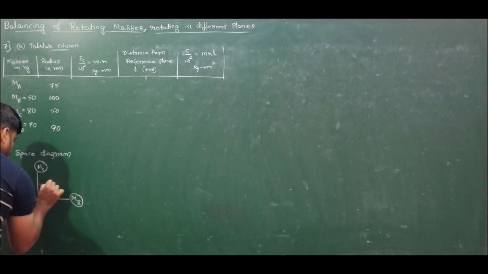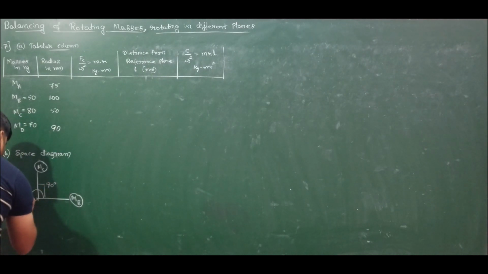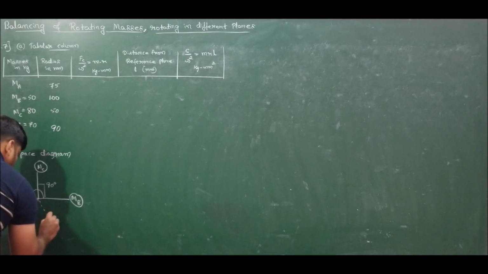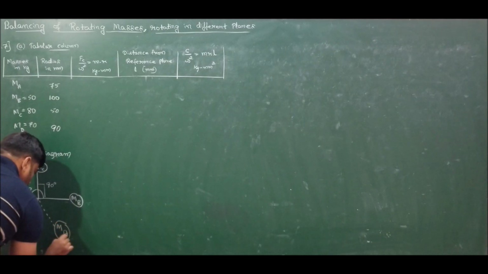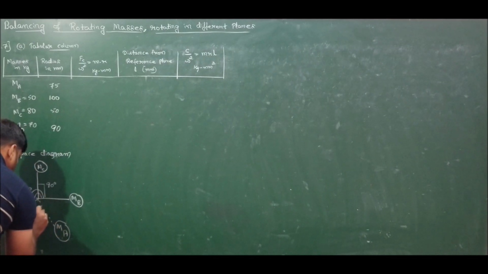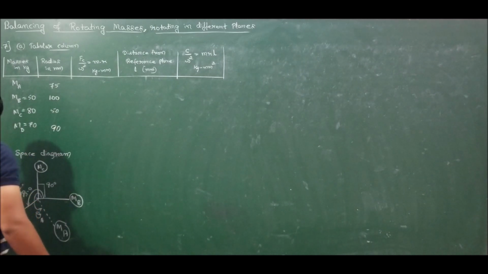So this is the given data for us. Now, what is the angle of mass A? This is also unknown for us. We should calculate both MA and theta A.